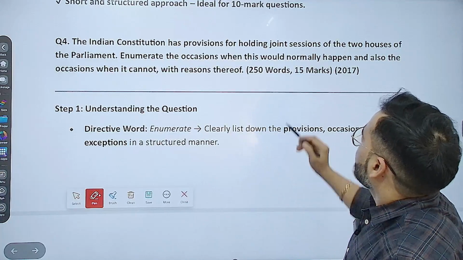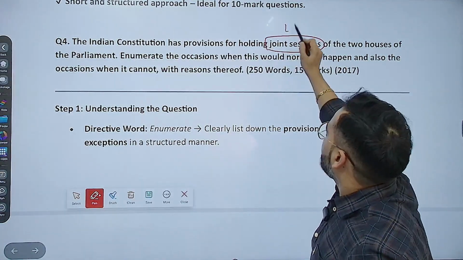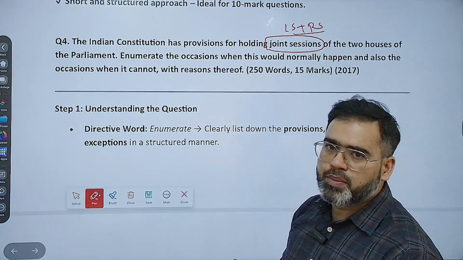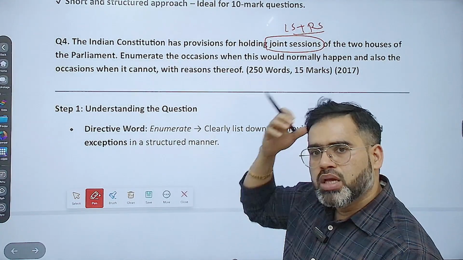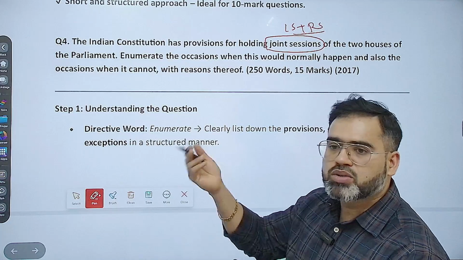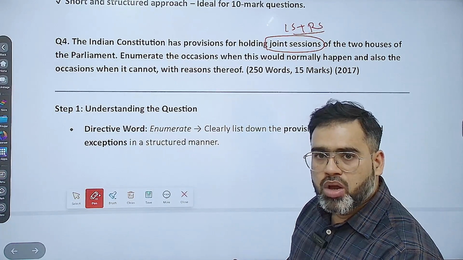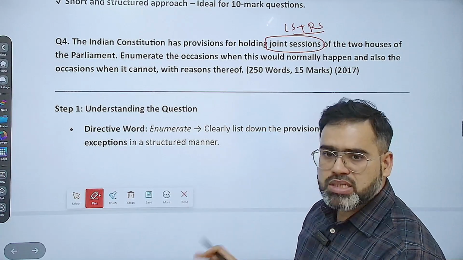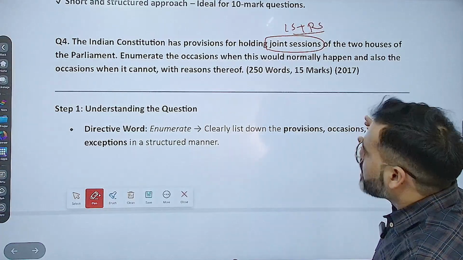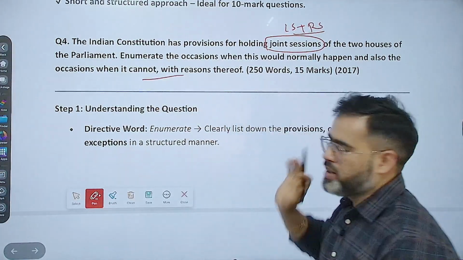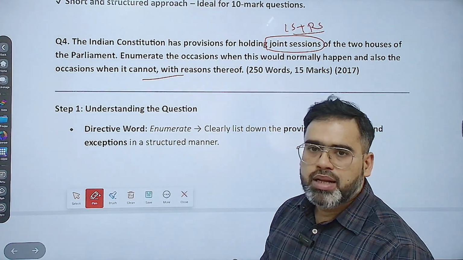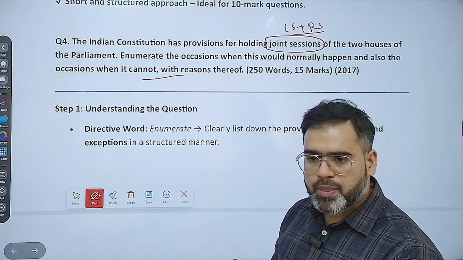इसमें ये लिखा है कि जो ज्वाइंट सेशन होता है, जिसमें लोकसभा एंड राज्यसभा दे सिट टुगेदर, ये कब कब हो सकता है, व्हाट इज द ओकेजन जहां पे दिस कैन बी पॉसिबल. मैंने आपको बताया था when the two houses disagree, 6 months have passed and the second house has not taken any decision, correct? So these are the situations where we can have this joint session, and what are those situations where this joint session is not possible, like in a constitutional amendment bill it is not possible, in a money bill joint session is not possible, correct?